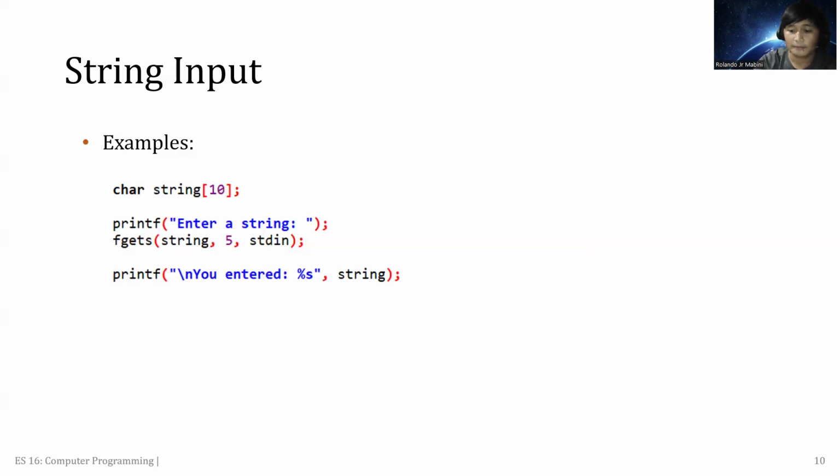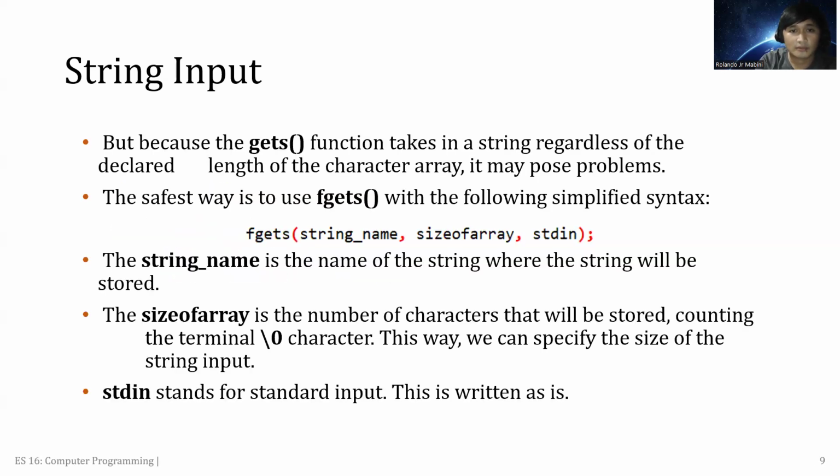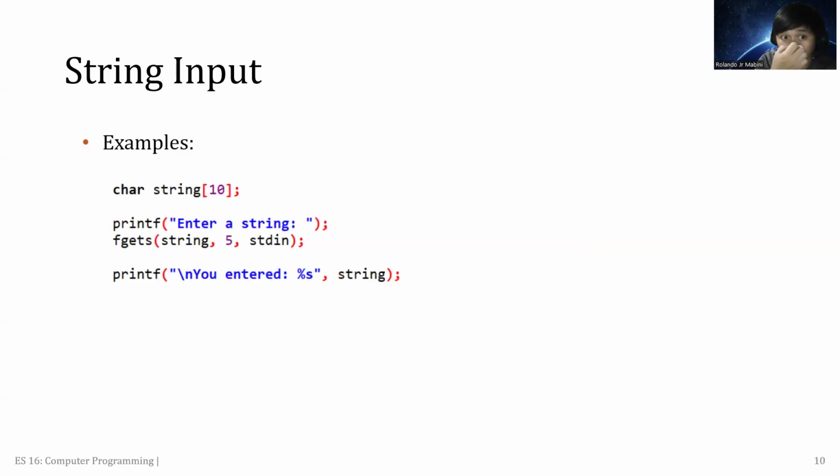So if we have a printf function, enter a string, and then fgets, as mentioned earlier, the structure is the string name, size of array, and stdin. So this time, our string name is still the word string. We set our array name as string. This must correspond here. And then this is the size of the array. We set here as 5, and then stdin as the standard input for this fgets structure, and then printf %s, comma, string.